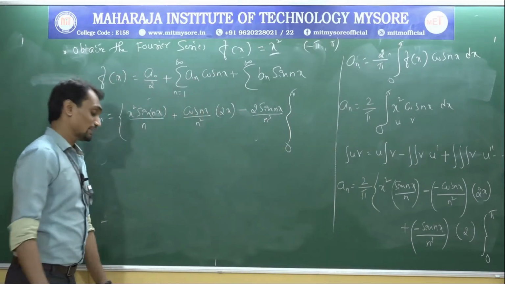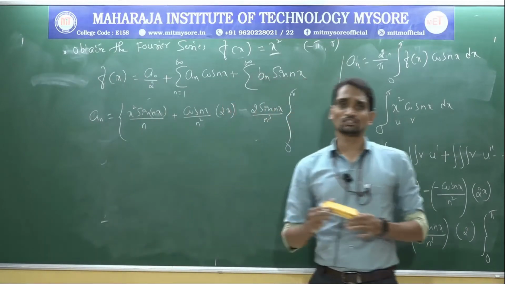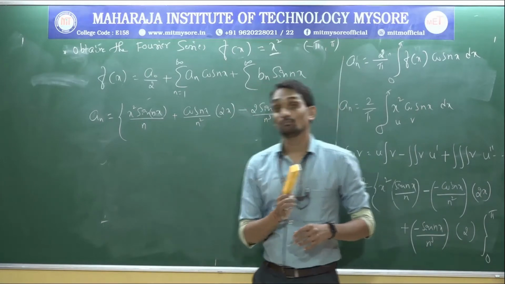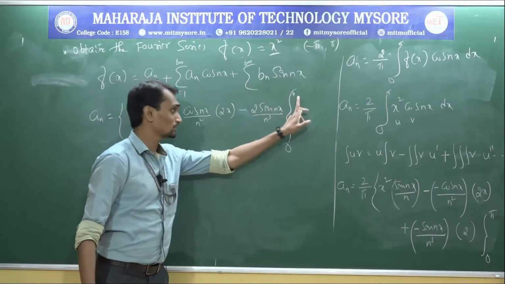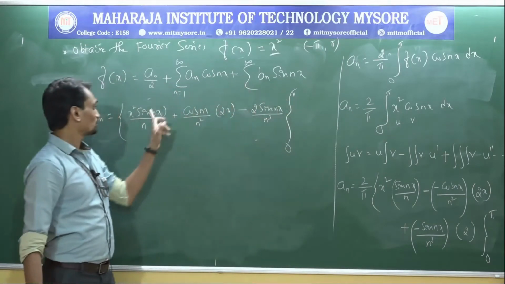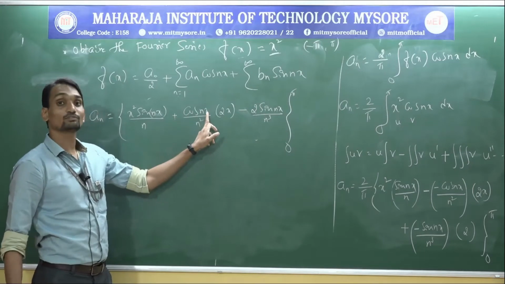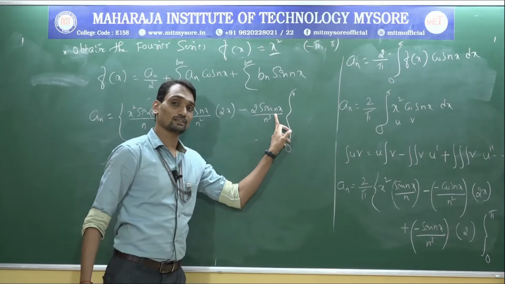Now before substituting the integration limits itself, we can write some of the terms as 0, because we have the condition sin n pi is 0, cos n pi is minus 1 power n. So I will substitute the integral limits, I will show you here, pi. If I substitute here, it becomes sin n pi. If I substitute here, it becomes cos n pi. If I substitute pi value here, this becomes sin n pi.